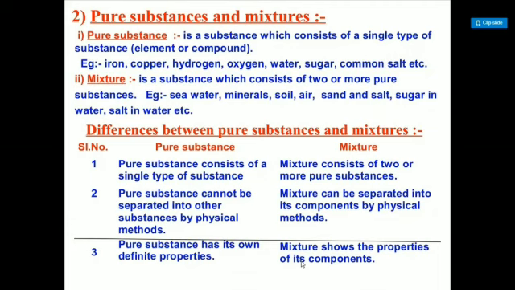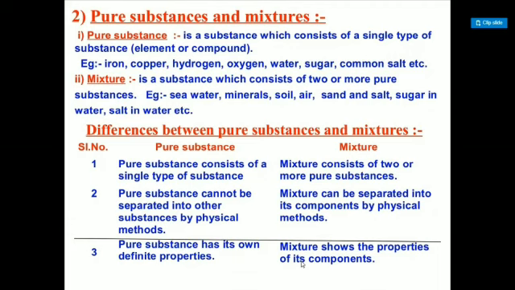Pure substance is a substance which consists of a single type of substance. Element or compounds means single type of composition; the particles by which they are composed have the same properties. Iron, copper, hydrogen, common salt, sugar: you cannot separate them easily by any physical method. Mixture is a substance which consists of two or more pure substances. Seawater, mineral, soil, air: their components can be separated in a physical way.